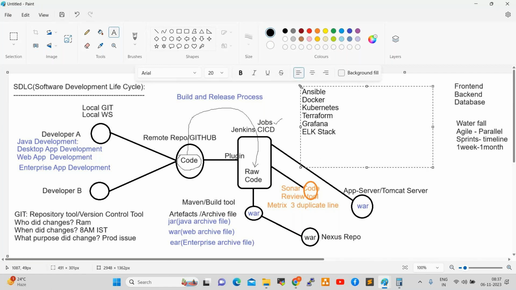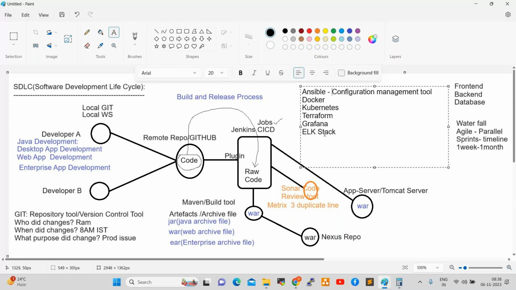What is Ansible, anyone? We discussed it already in the demo session. Ansible is a configuration management tool, an automation tool. By using Ansible, we can automate any activities. Manual activities we can do in an automated way by using Ansible. So Ansible is the core tool, an advanced tool.